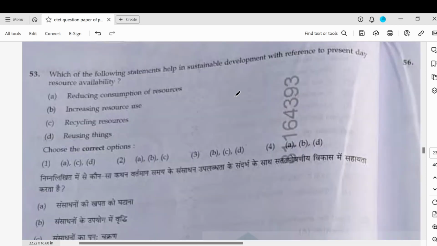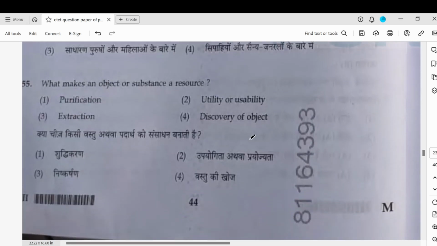Which of the following statements help in sustainable development? We should reduce consumption of resources. We should therefore not increase. We should recycle, reuse. So reduce, reuse, and recycle. So A, C, D, A, C. What makes an object or substance a resource? Utility or usability is the first thing which will make it a resource.